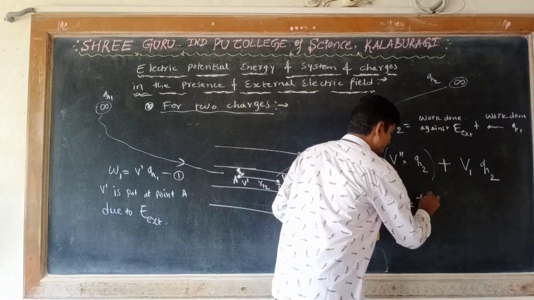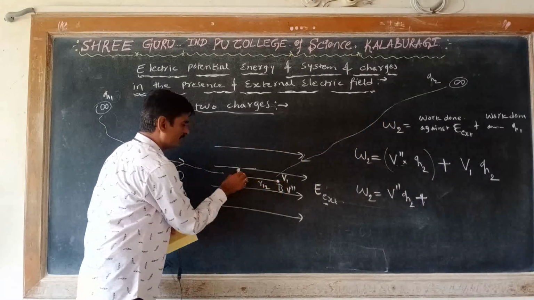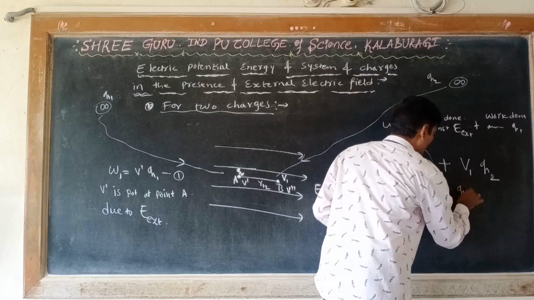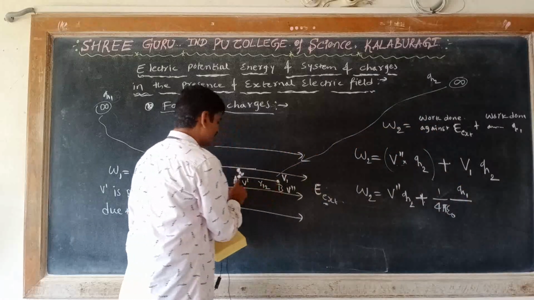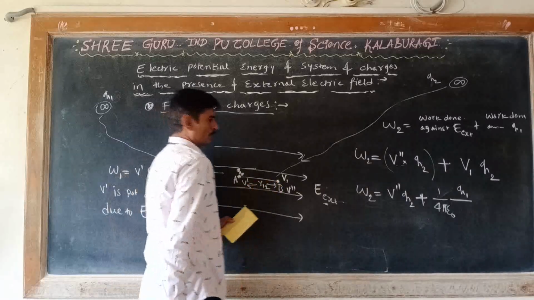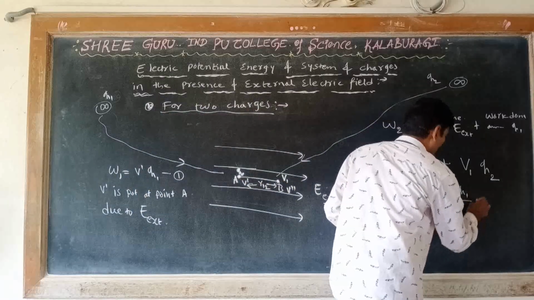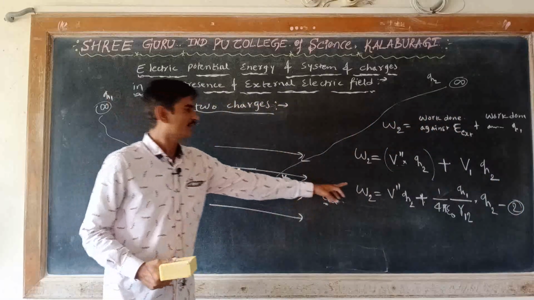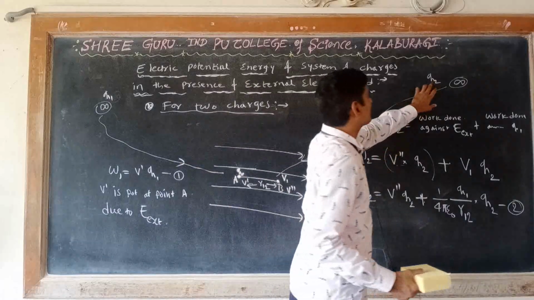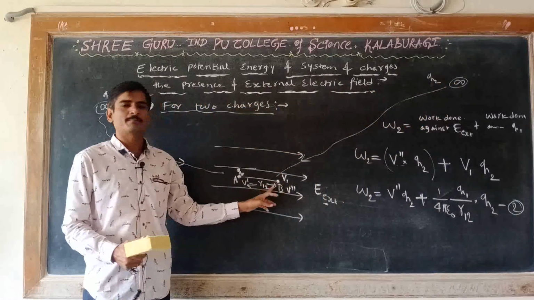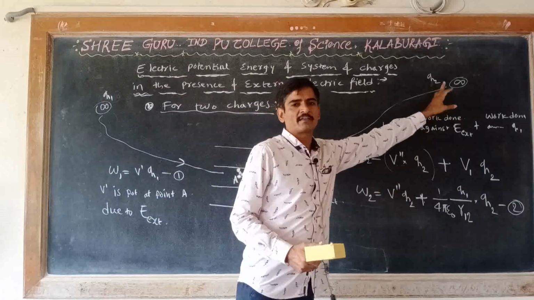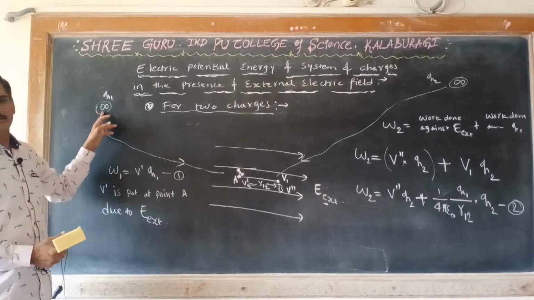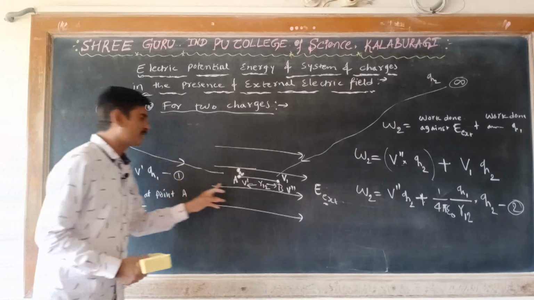V1 we already know. The potential at the point B due to the charge Q1 can be written as 1 by 4 pi epsilon naught Q1 divided by the distance AB. The distance AB is R12, so R12 into Q2. This is the work done in bringing the charge Q2 from infinity to the point B, whereas the earlier one is the work done in bringing the charge Q1 from infinity to the point A.